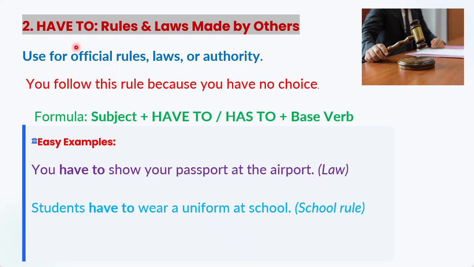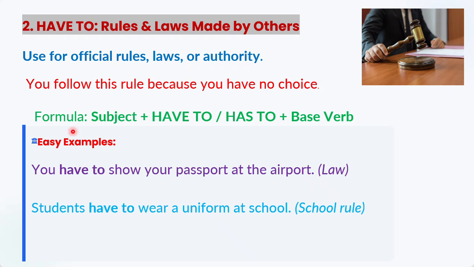This time we have have to. Have to is used for rules or laws made by others. So these are not made by you, not personal decisions, right? So external, by somebody else. Use it for official rules. Sometimes governments decide, officials decide. These are the laws. Authorities make them. If you don't follow, there can be some punishment. You follow this rule because you have no choice at all, right? You have to follow. For example, traffic rules.